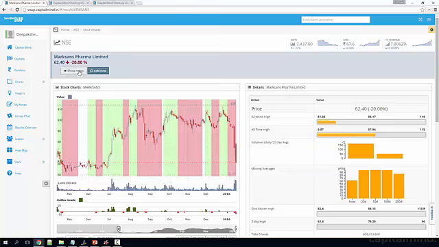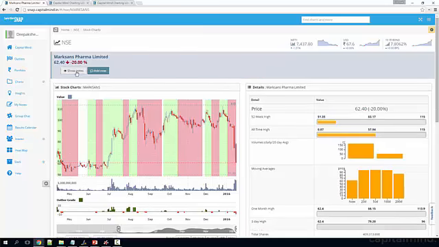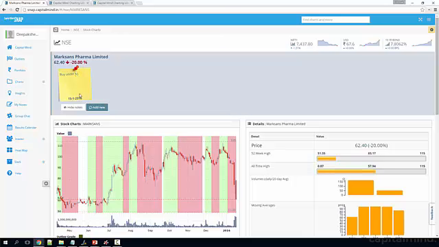You can add notes to the stock. So you can say, well, I'd like to buy this if it fell under, say, 51.35. That's the 52-week low. So I'd say buy under 51. This is just a way for me to say I want to come back at some point and see what my notes are. So I will actually see this note whenever I come on to Markson's Pharma page. This is specific to me, and it's only available to registered members at Capital Mind Premium.